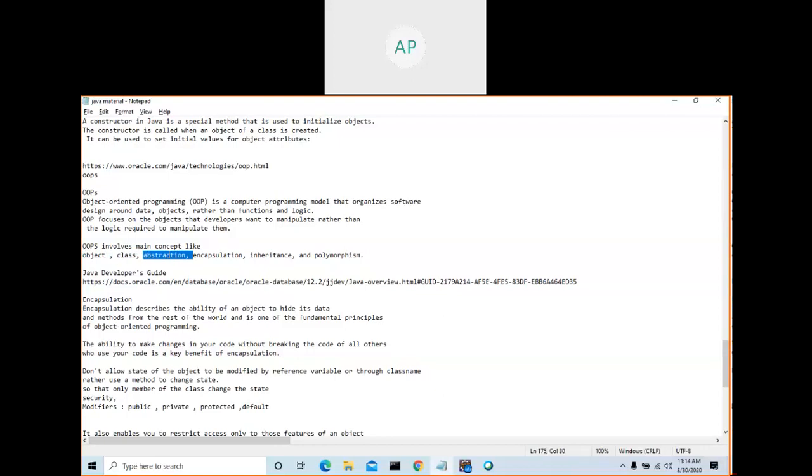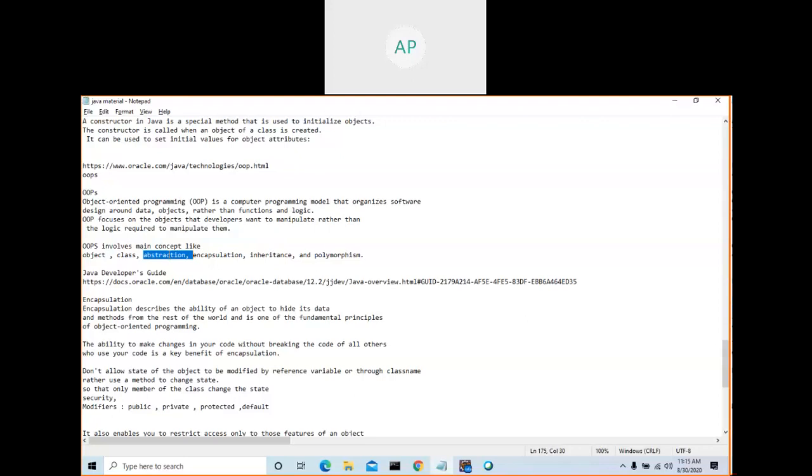You create a class, you create a member method or a member variable, and how can you access a member from a class or an object? If you want to access a member of an object, variable or method, you should use an object reference variable.